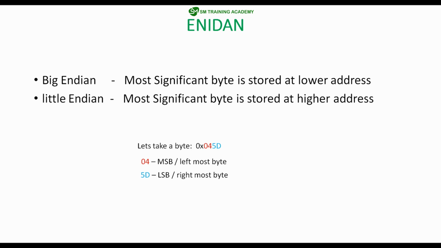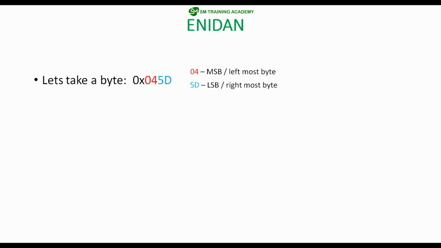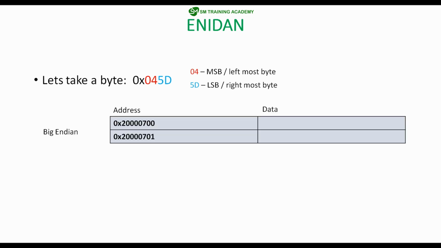For example, let's take the same value 0x045D, where 04 is the MSB and 5D is the LSB, and take the big endian concept with the same addresses 0x20000700 and 0x20000701. So these two are the consecutive memory addresses at which you want to store this 16 bits of data. So the data is 045D. So 04 is MSB and 5D is LSB.